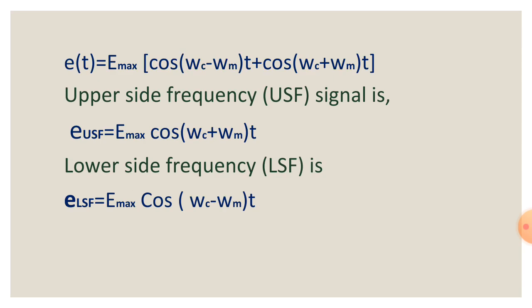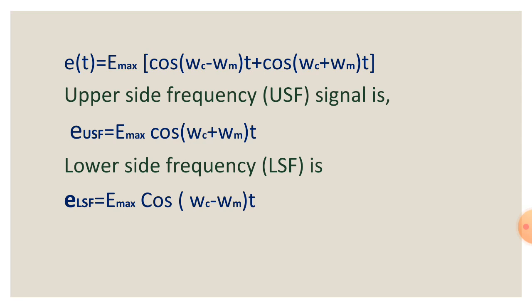Now we can use the mathematical identity cos A cos B = 1/2 [cos(A − B) + cos(A + B)]. Using this identity we can write the expression of e(t) as e(t) = E max [cos(ωc − ωm)t + cos(ωc + ωm)t].